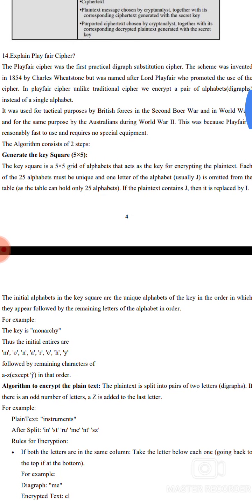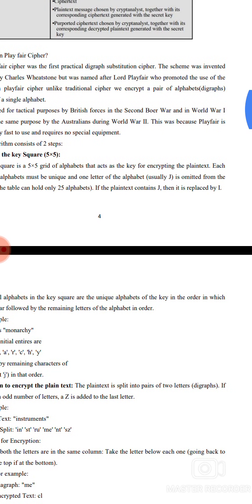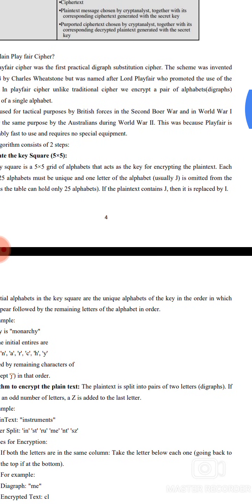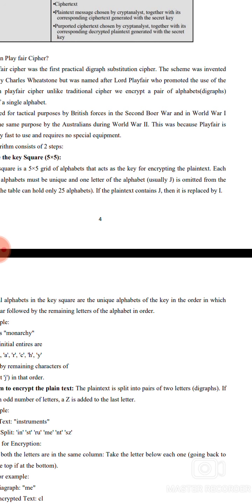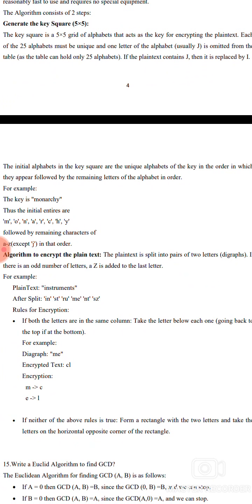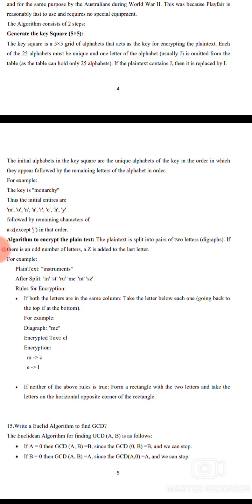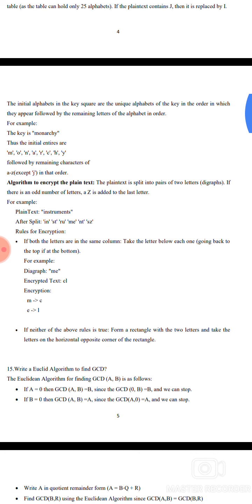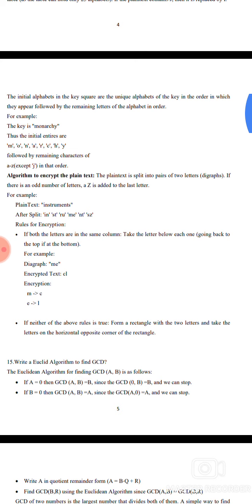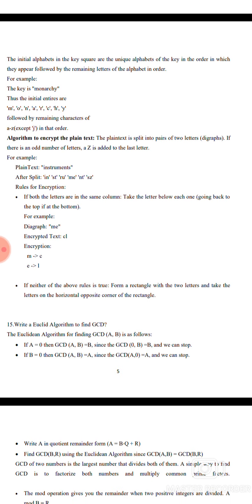Each of these 25 alphabets must be unique. One letter of the alphabet, usually J, is omitted from the table, so it can hold 25 alphabets. If the plaintext contains J, it can be replaced by I. The initial alphabets in the key square are the unique letters of the key in the order in which they appear, followed by the remaining letters of the alphabet in order. For example, if the key is Monarchy, the initial entries are M, O, N, A, R, C, H, Y, followed by the remaining characters A to Z except J, in that order.